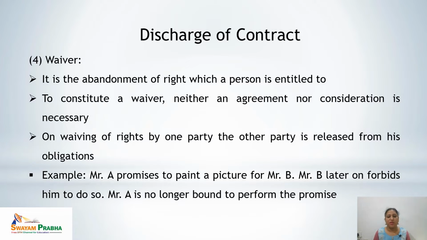Let's see the example. If Mr. A promises to paint a picture for Mr. B, then Mr. B later on forbids him to do so, means he says there is no need to paint a picture, then Mr. A is no longer bound to perform the promise. So that means waiver leads to discharge of contract. If waiver is done by one party, the other party is automatically released from his or her obligations.